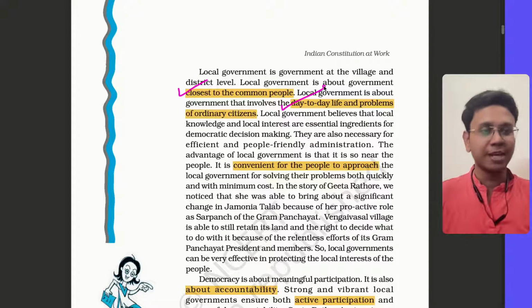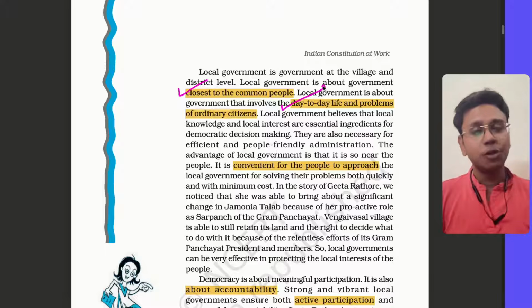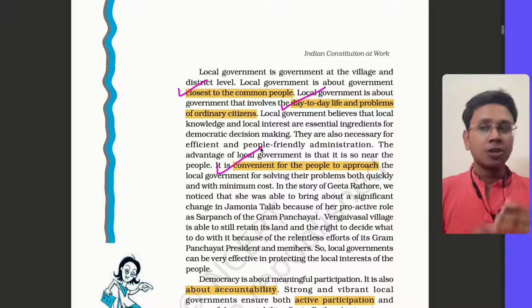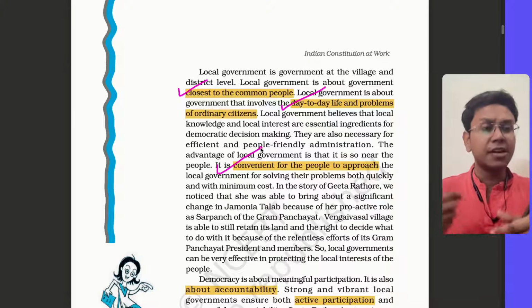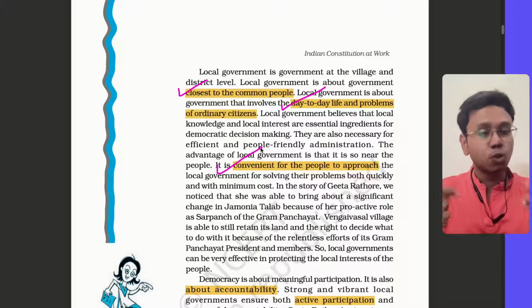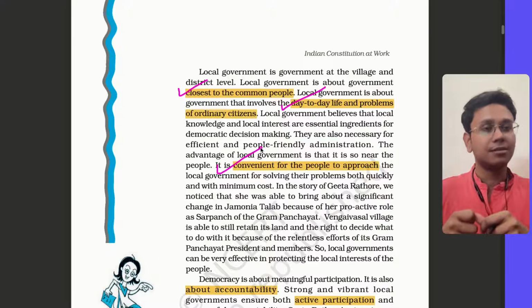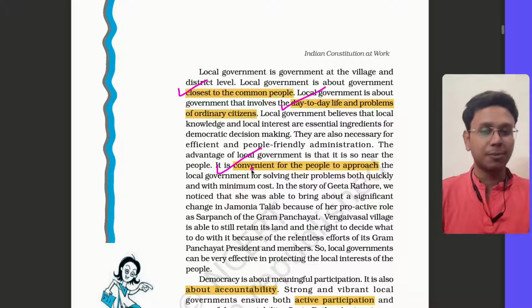You cannot go to CM and PM for this. So that's why for these day-to-day problems, local governments become necessary, and it is also convenient for the people to approach. Now central and state government have a lot of important things to do already, so their accessibility, their reach, their time is constrained. But local governments, you can go to them for these day-to-day issues. That's why it's convenient for the people as well.